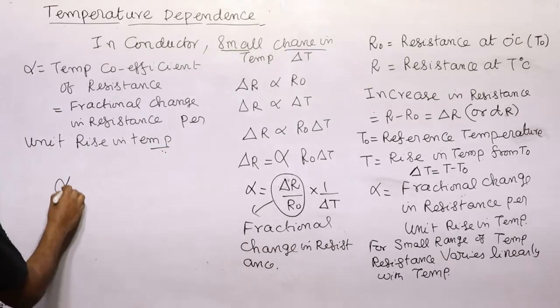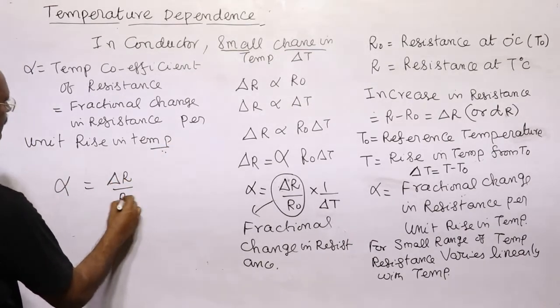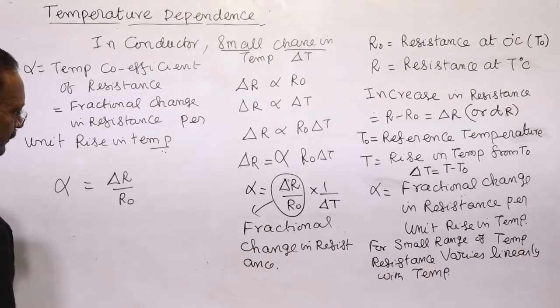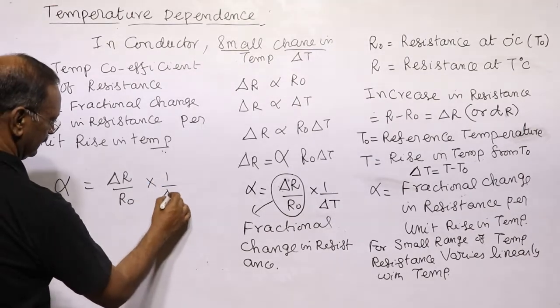So alpha is equal to delta R by R naught into 1 by delta T.